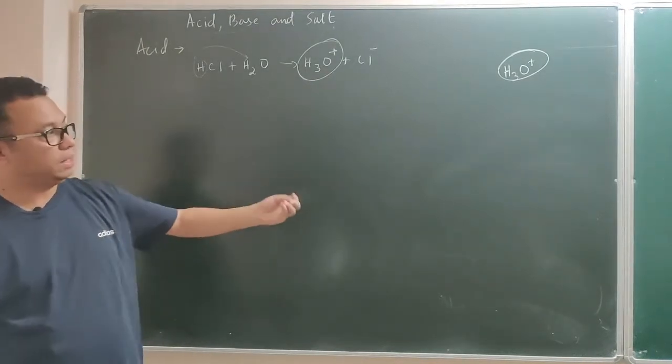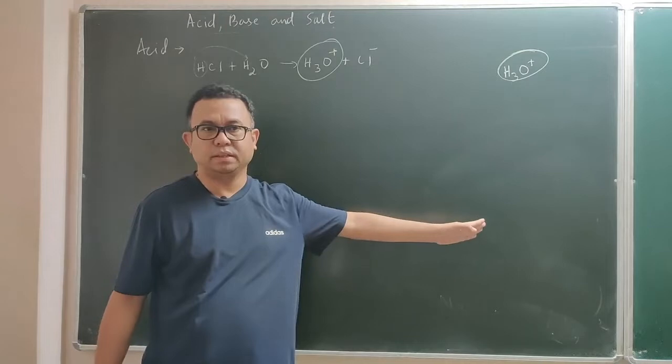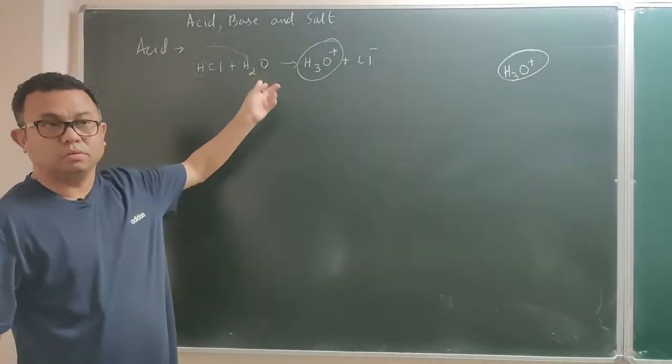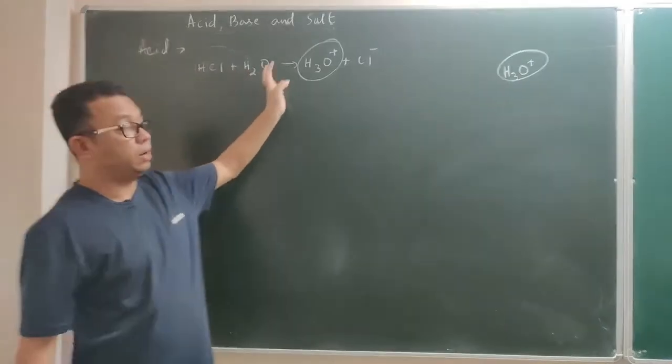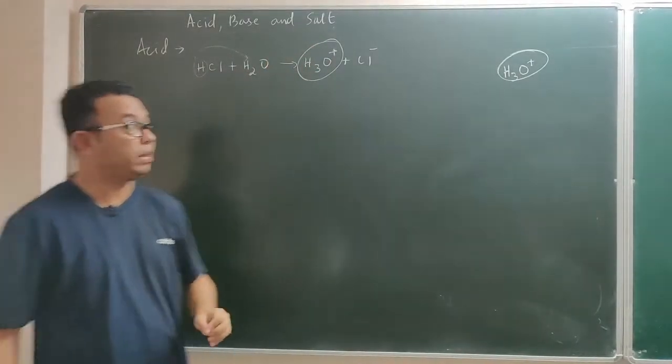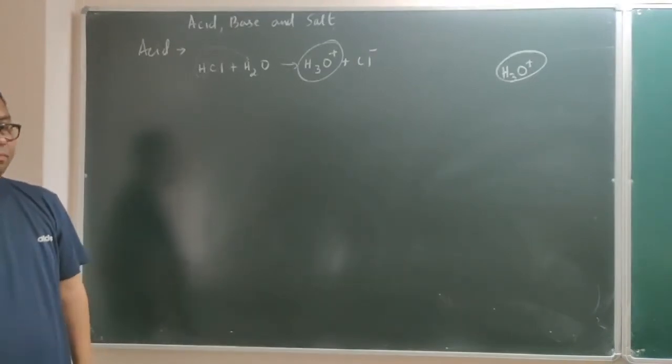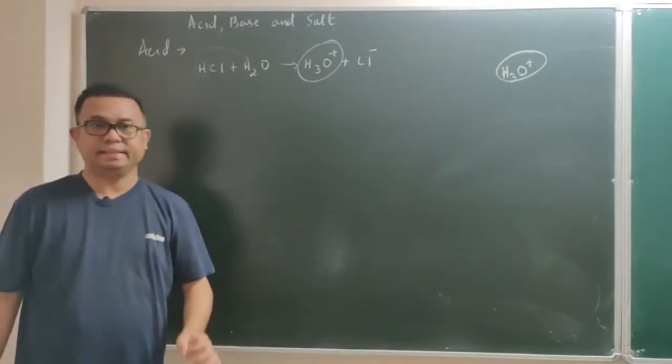As I said in the beginning, in the formula, hydrogen should be present in an acid. That very hydrogen, when it comes in contact with water, when you dissolve it in water, forms hydronium ion. So that means every acid must be recognized by this hydronium ion. So this is what your acid is.